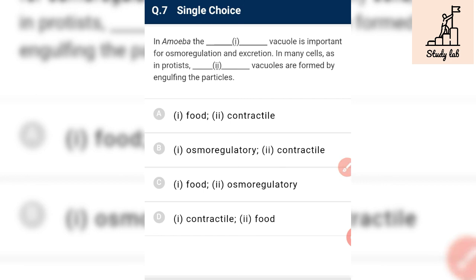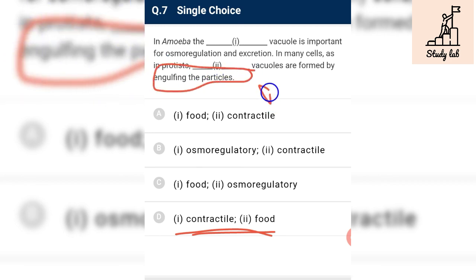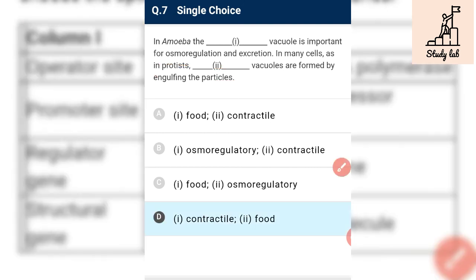In amoeba, the contractile vacuole is important for osmoregulation and excretion. In many protists, food vacuoles are formed by engulfing the particle. So D is the correct answer.